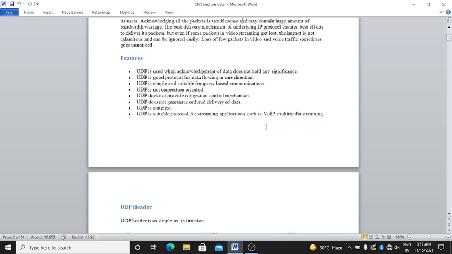Next is UDP is not connection oriented. Next feature is UDP does not provide a congestion control mechanism. UDP does not guarantee ordered delivery of data. UDP is stateless. Next feature is UDP is a suitable protocol for streaming applications such as VoIP and multimedia streaming.